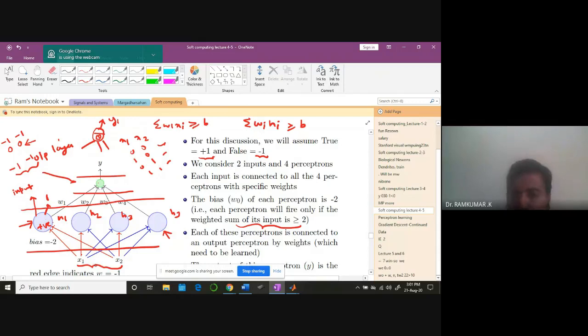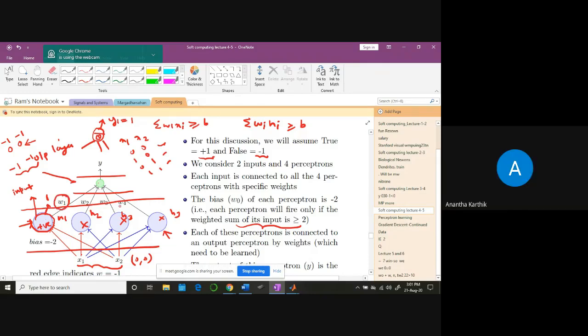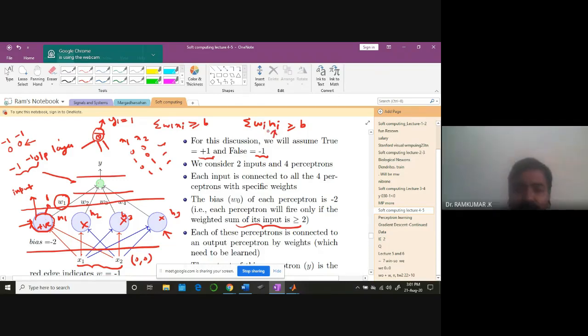But for a particular input, for example 0, 0, I will be firing only this node. I will not be using the others at all. This is 0, this is 0, all these three are 0. So when I want my output Y1 to be equal to 1, I will be worried only about this weight. I will not be worried about these three because H2, H3, H4 are 0, and when you multiply with these weights, it is going to be 0.